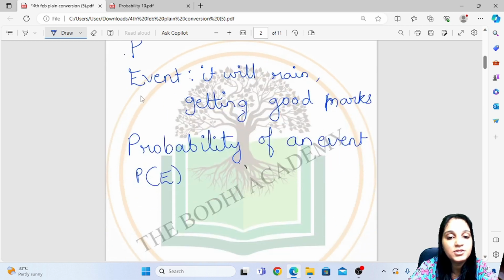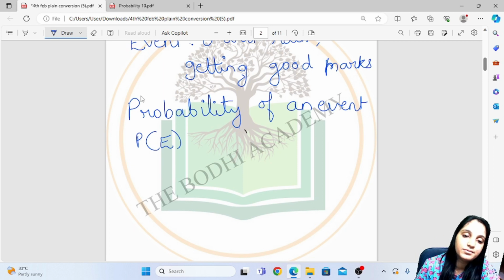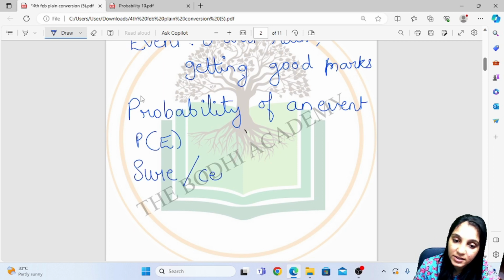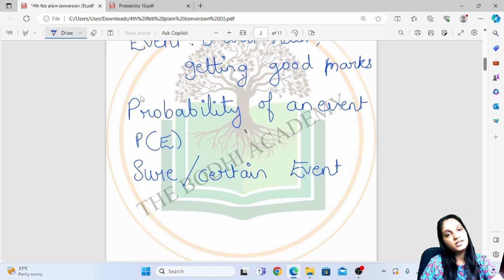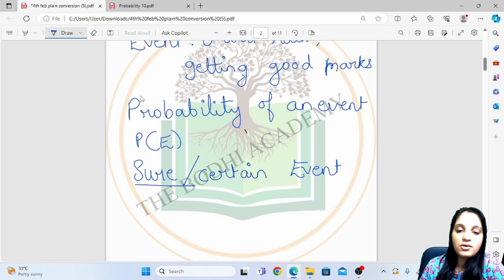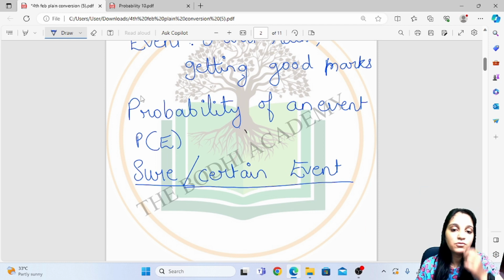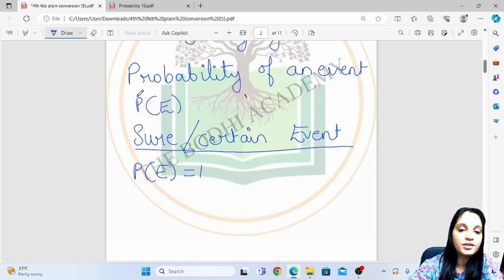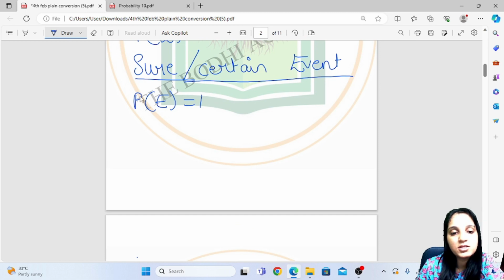Now then comes sure event. Sure or certain event is the one which will happen, which will sure happen. So that which is going to happen for sure, its probability is given by P of E is equal to 1. Then next is impossible event.